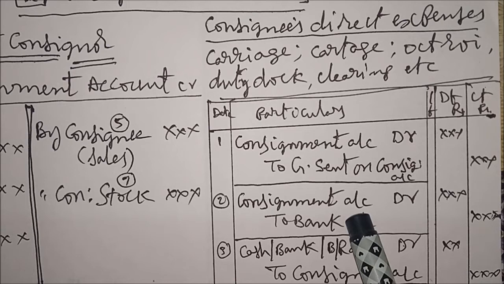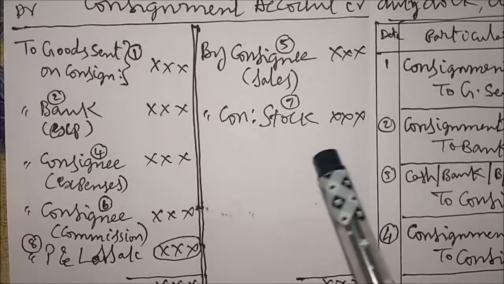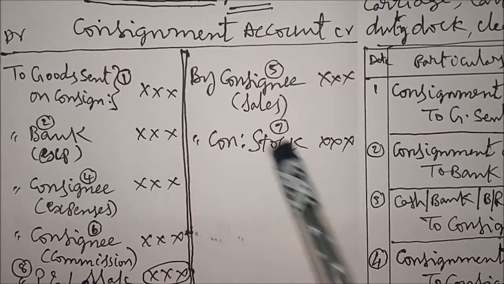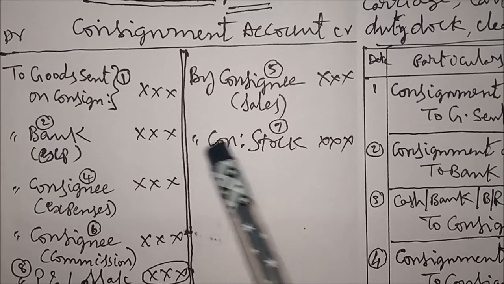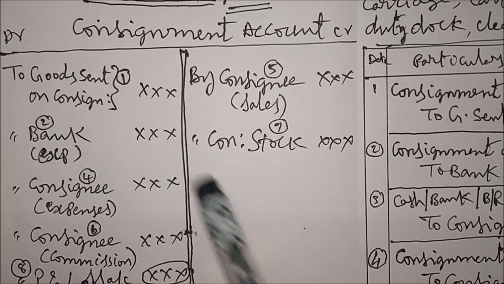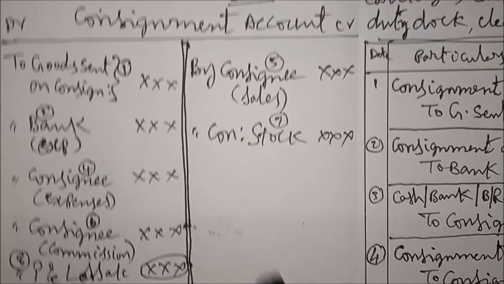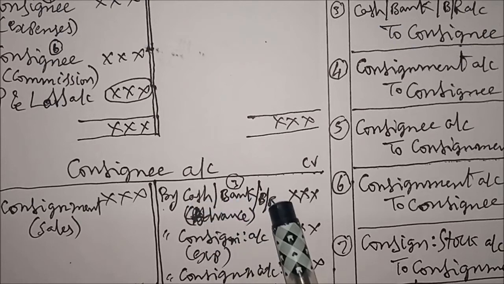Next, third item, we write the entry for advance. Remember, entry for advance, if any, we received from consignee. Advance is not shown in the consignment account because it is not a loss or expense or income or gain. Advance is taken from the consignee just for security sake or for cash rotation purpose. So advance appears in the consignee account credit side, with cash or bank or bill receivable.